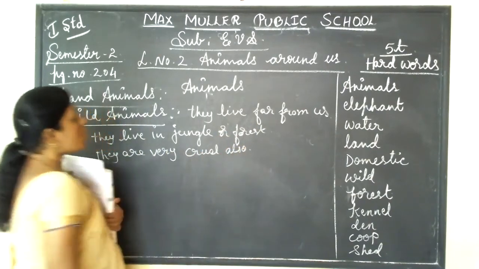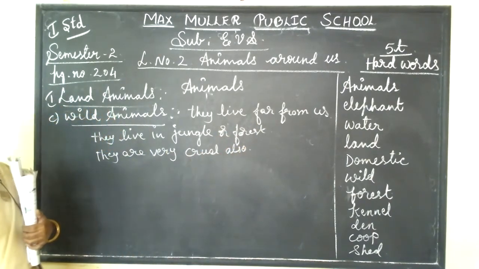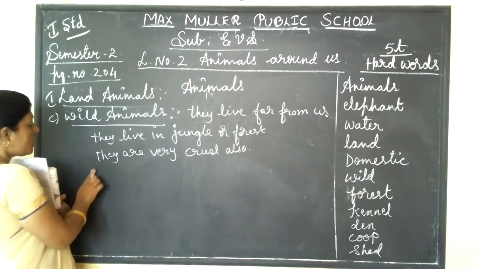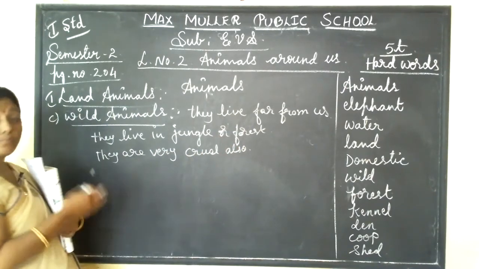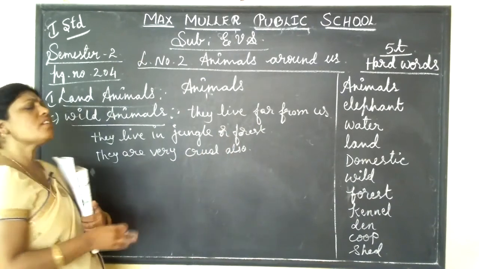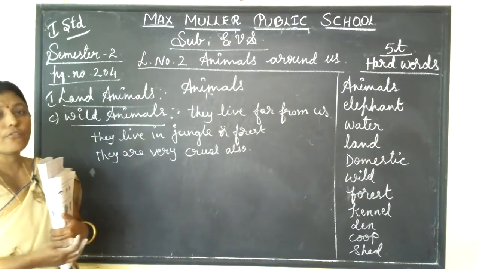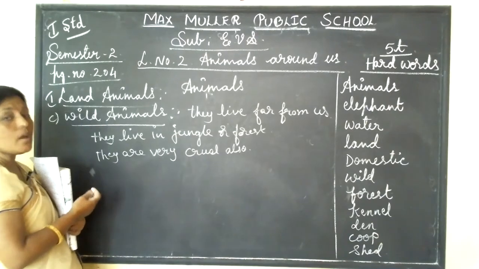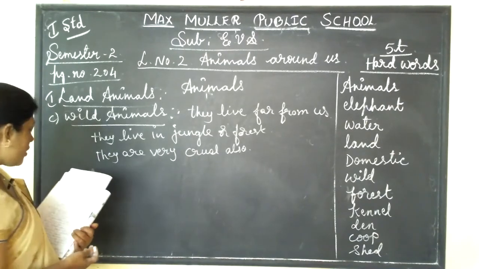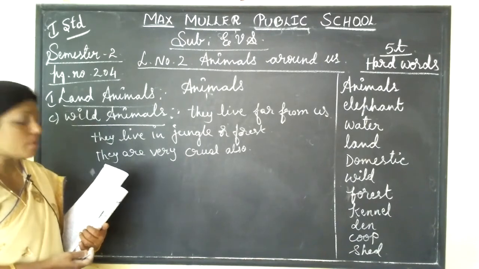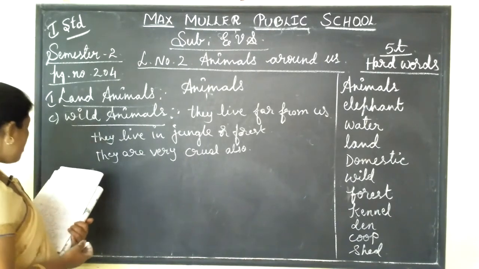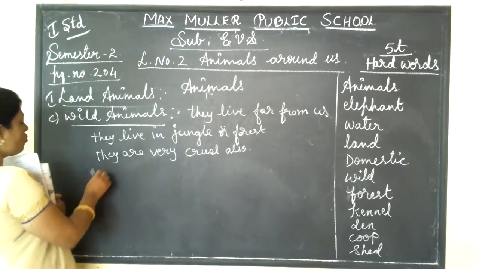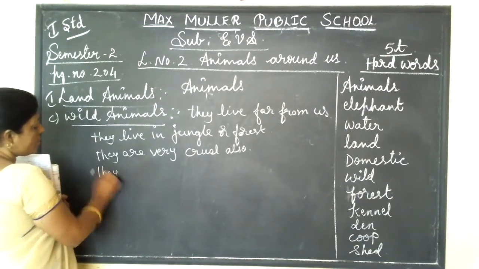Those animals we call wild animals. They find their own food and shelter. We are not giving these wild animals food and shelter because they are very cruel. They are very dangerous animals, isn't it, children? They are very difficult to train and they must find their own food and shelter.